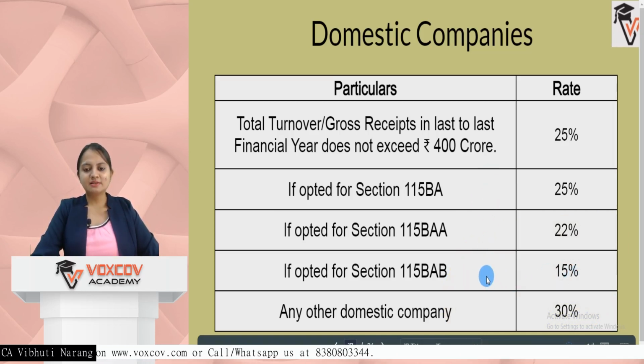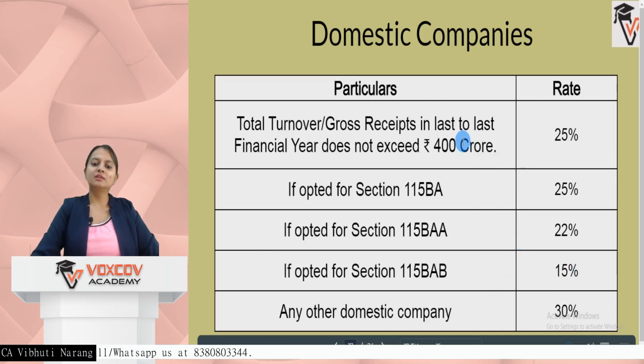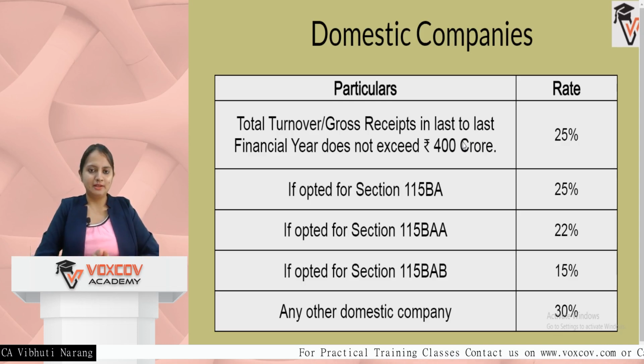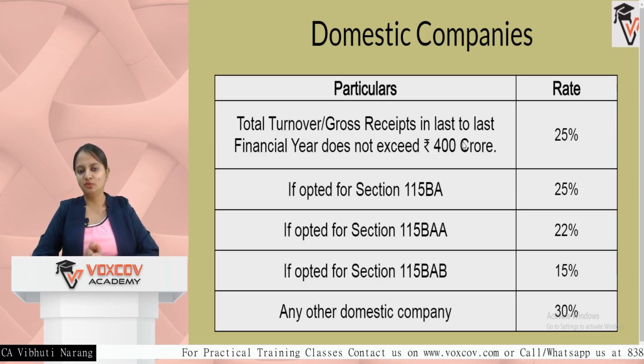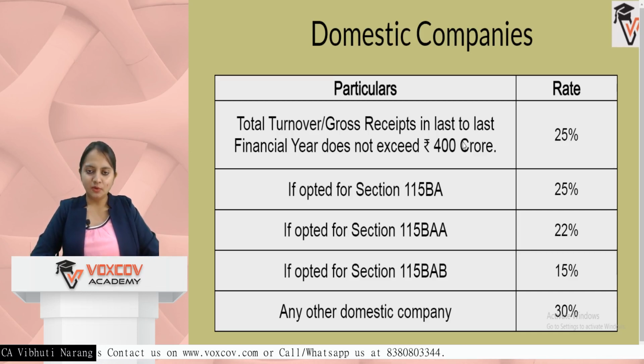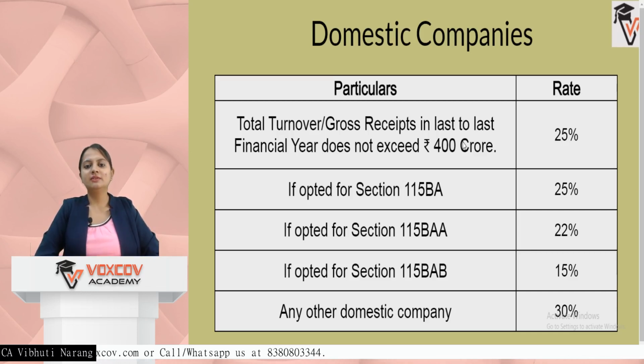Besides these three sections, if your company has total turnover or gross receipts in the last to last financial year not exceeding 400 CR, then the tax rate is 25%. Now last to last financial year means, for example, in this video we are talking about two financial years. One is 2021 and another is 21-22. So for 2021, last financial year will be 19-20 and last to last financial year will be 18-19.